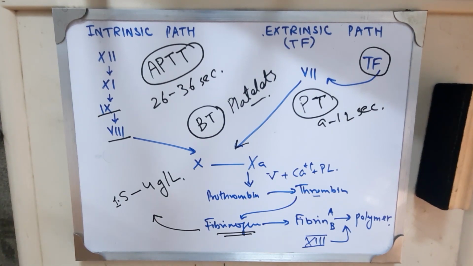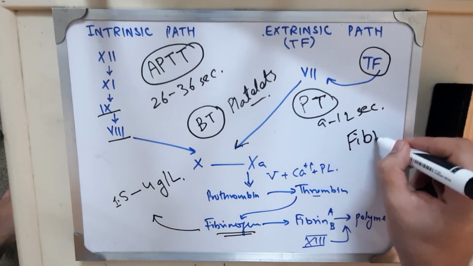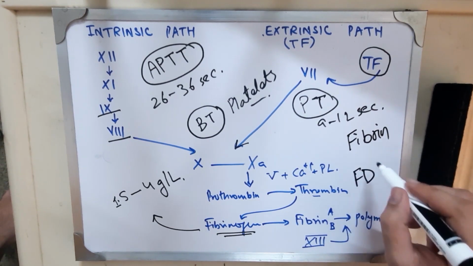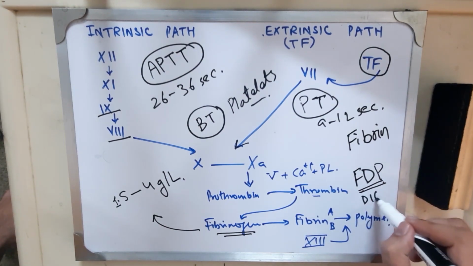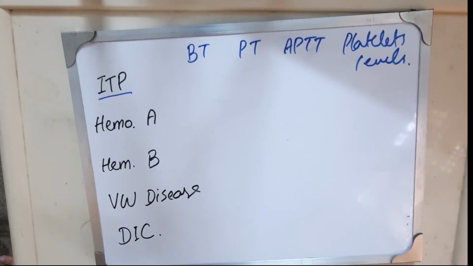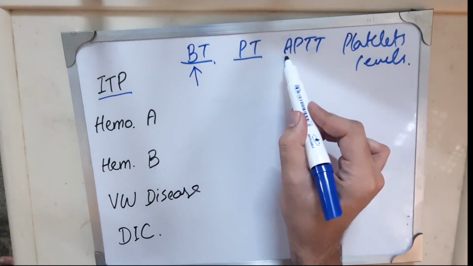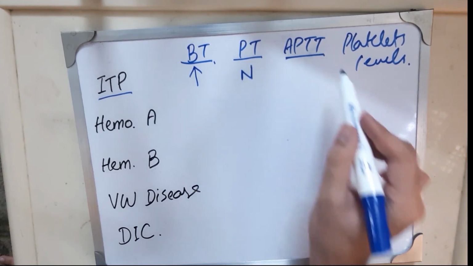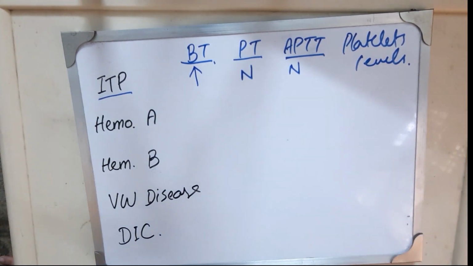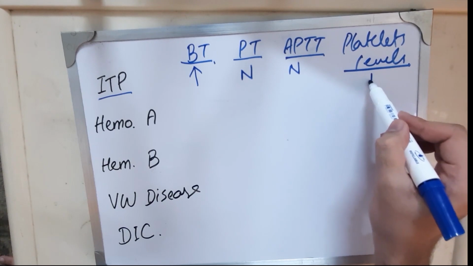Moreover, fibrin clot is degraded into fibrin degradation products by fibrinolysis. We can also check these fibrin degradation products in DIC. Immune thrombocytopenic purpura: bleeding time checks platelet function, so bleeding time will be prolonged in immune thrombocytopenic purpura. All clotting factors are normal in immune thrombocytopenic purpura, so prothrombin time and activated partial thromboplastin time will be normal. Platelets are destroyed by the spleen, so platelet levels will be decreased.